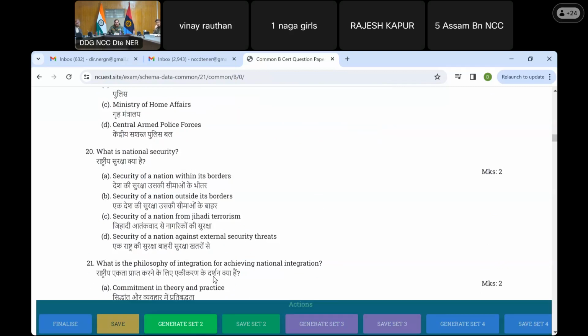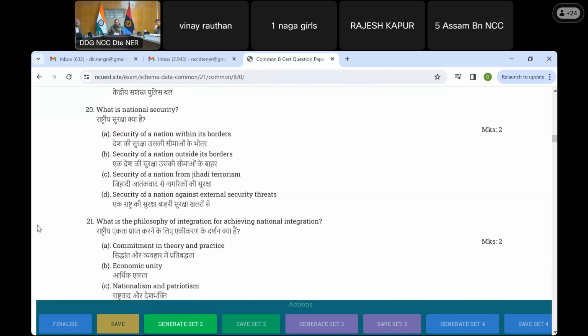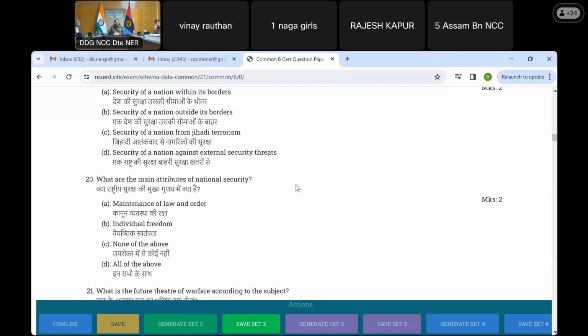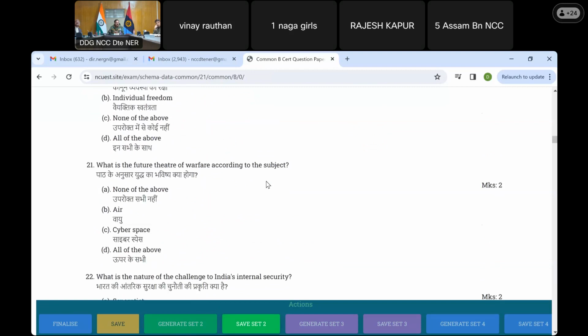We have to generate the second. Now, just keep looking at question number 21. This is question number 21. When I generate set 2, within the subject, the questions are shuffled. Questions will not change, just the order is randomly shuffled. So I will say generate 2. So now question number 21 is different than what it was earlier.